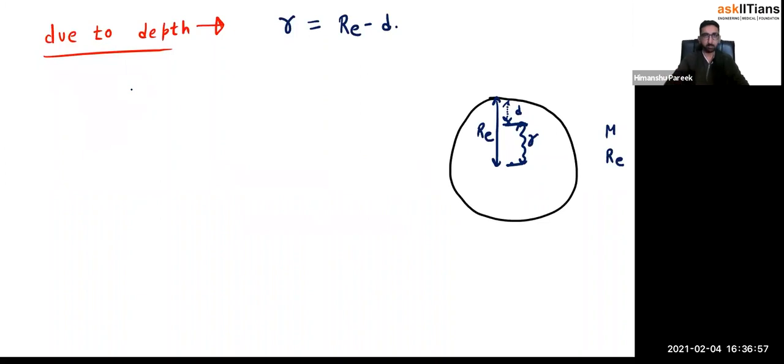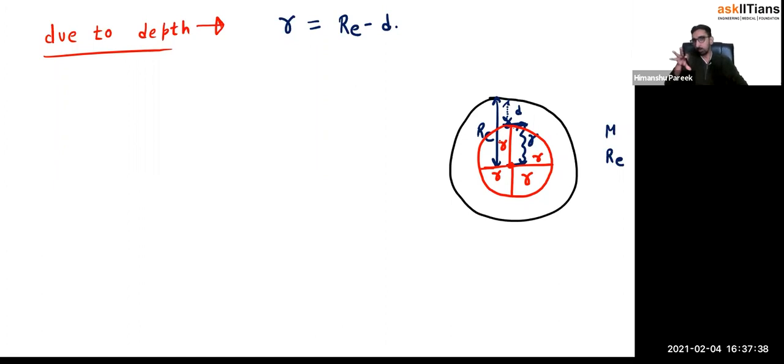Okay. Now, suppose you want to calculate the gravity at this place, let me make an imaginary sphere. It's not a circle, by the way, it's a sphere. We are talking about a planet which is in 3 dimensions. Okay, so let me draw an imaginary sphere. So this is the center of the Earth, and this imaginary sphere I have drawn has a radius r. I hope you are getting why I'm saying radius r. Exactly, because d is the depth, and this remaining sphere will have the radius Re minus d, which is nothing but small r only.